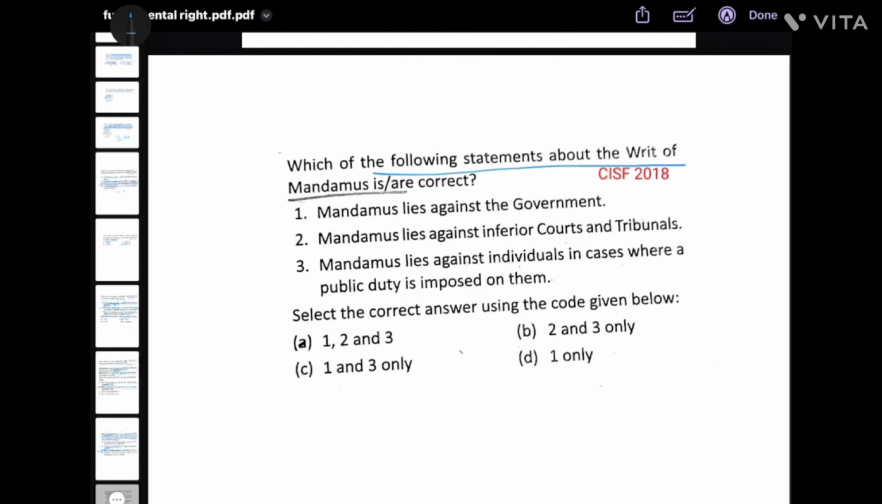Which of the following about the writ of mandamus are correct? Mandamus lies against government? Yes. Lies against inferior courts and tribunals? Yes. Mandamus lies against individuals in cases where public duty is imposed on them? Yes. 1, 2 and 3 are correct.